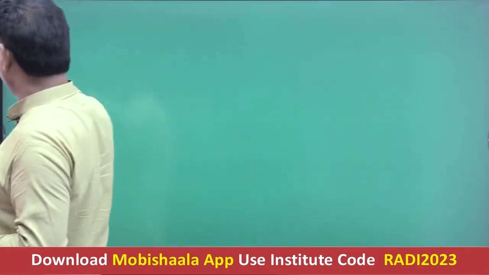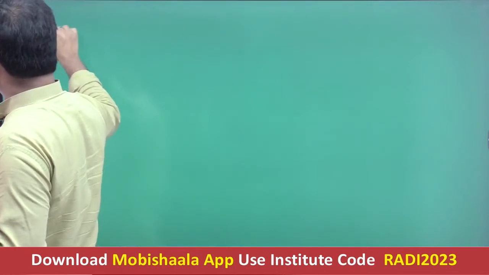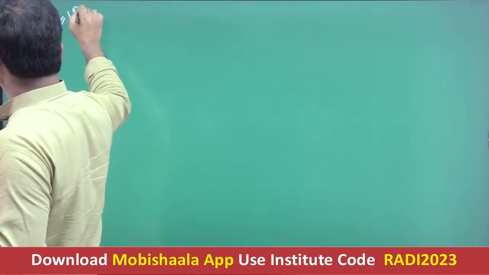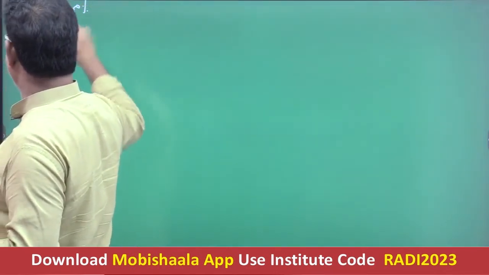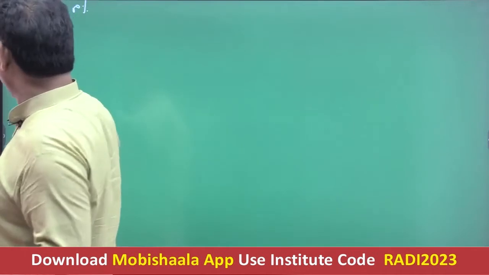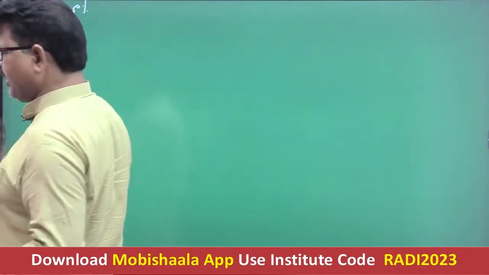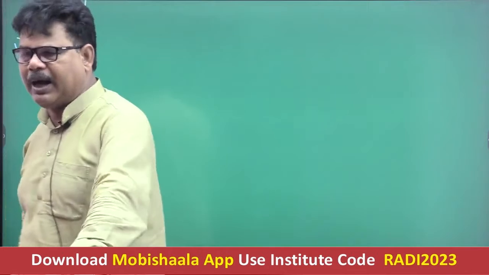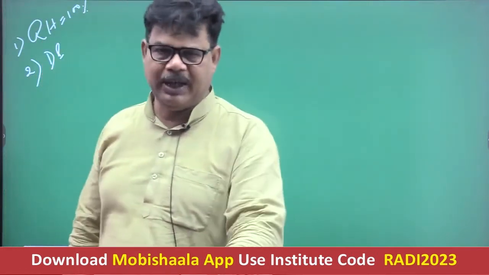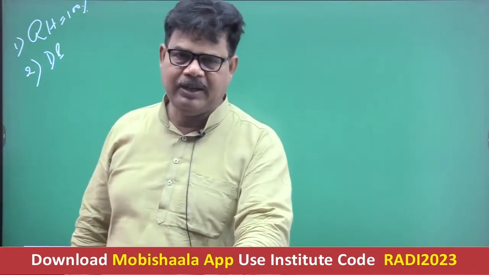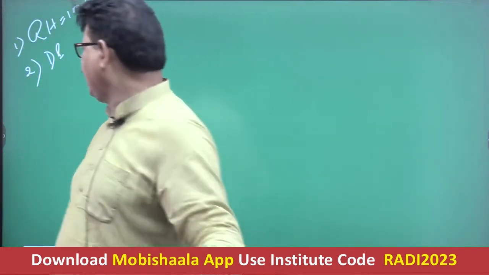The first condition is that relative humidity should be 100%. This is the first condition for condensation to occur. Second, dust particles should be present, because dust particles act as hygroscopic nuclei. जलग्राही नाभि के रूप में काम करता है, right?